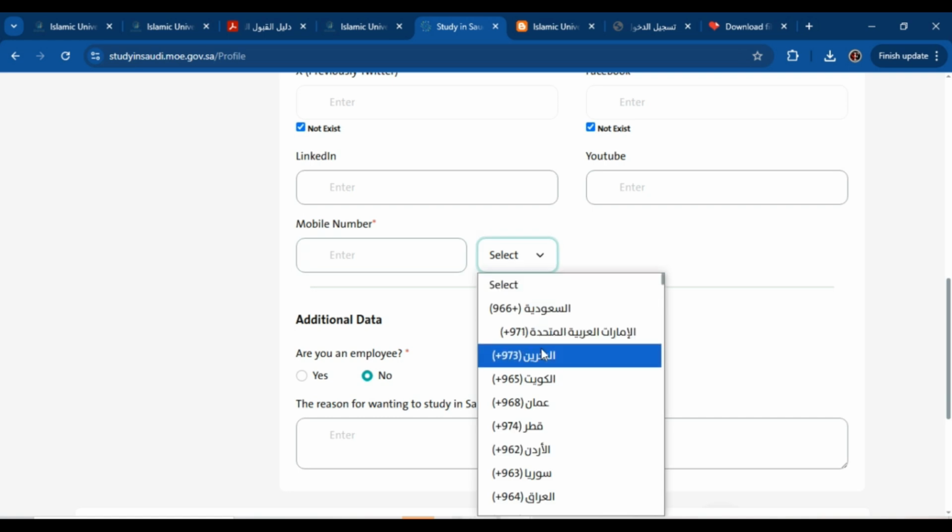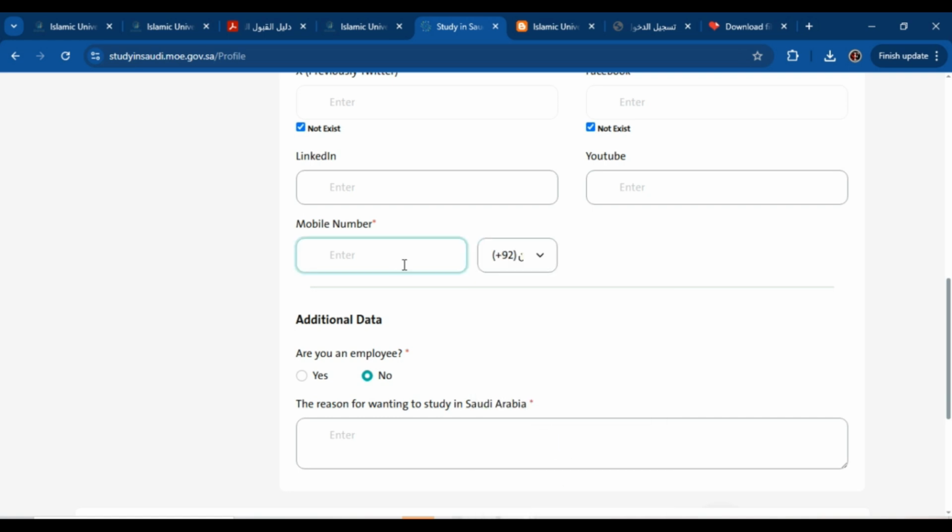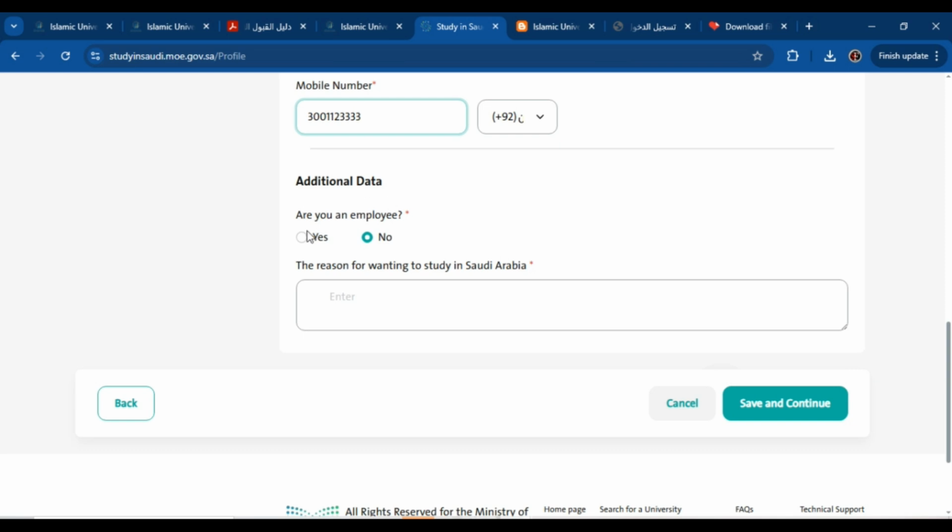From here, first of all select your country code, then type here. Then scroll down to additional data. Are you an employee? If you are an employee, select yes, otherwise no. The reason for wanting to study in Saudi Arabia: here you have to write the reason properly. Then click on save and continue.